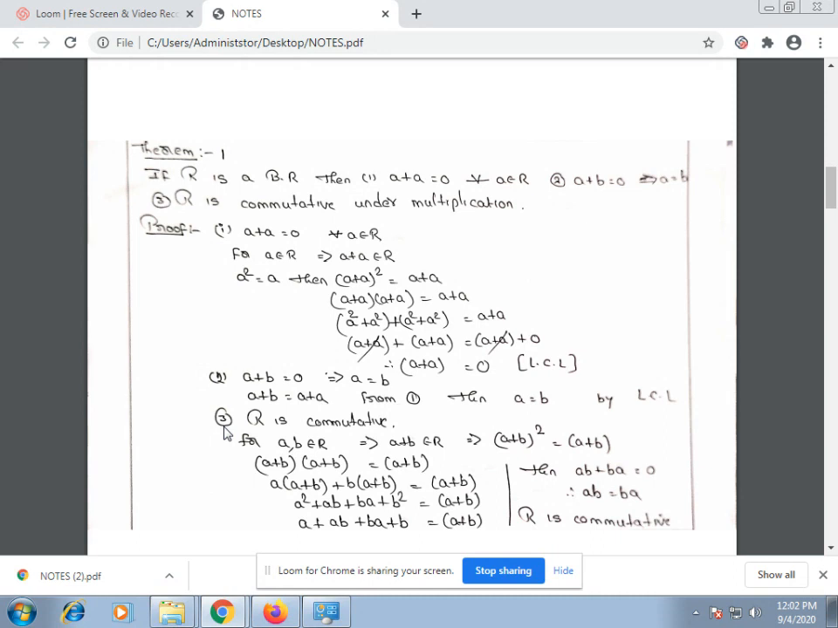From condition 2, we know that if a + b is equal to 0 implies a is equal to b. Here we get ab + ba is equal to 0, then ab is equal to ba. That is, the commutative property is satisfied. Therefore, R is commutative under multiplication.